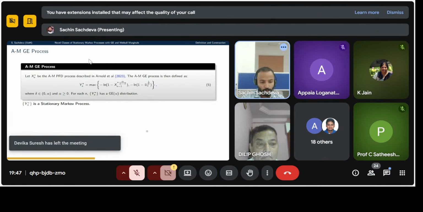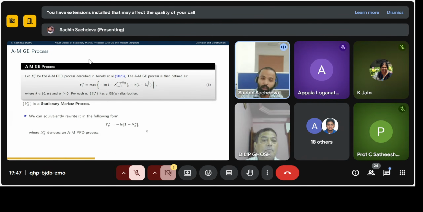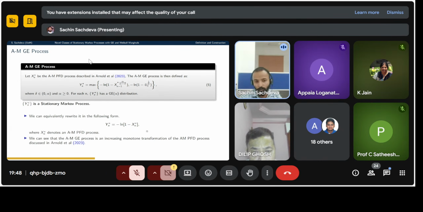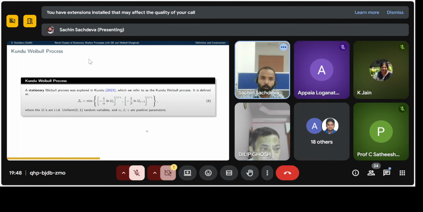and it also has a generalized exponential distribution as the marginal distribution with parameter alpha. We can equivalently rewrite it in the following form: Yn star is equal to minus log of 1 minus Xn star, where Xn star denotes the AMPFD process. So we can see that the AMGE process is an increasing monotonic transformation of the AMPFD process. So now going to the Weibull processes.